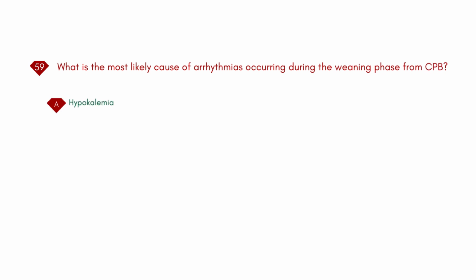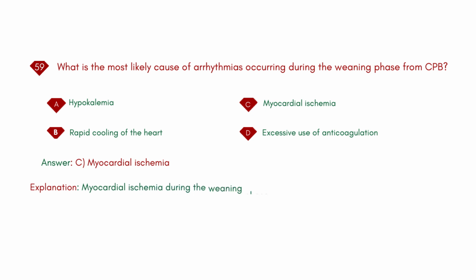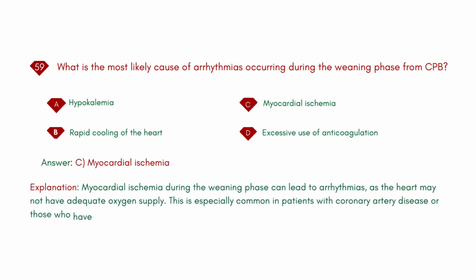A. Hypokalemia. B. Rapid cooling of the heart. C. Myocardial ischemia. D. Excessive use of anticoagulation. Answer: C. Myocardial ischemia. Explanation: myocardial ischemia during the weaning phase can lead to arrhythmias, as the heart may not have adequate oxygen supply. This is especially common in patients with coronary artery disease or those who have experienced prolonged periods of low blood flow during surgery.